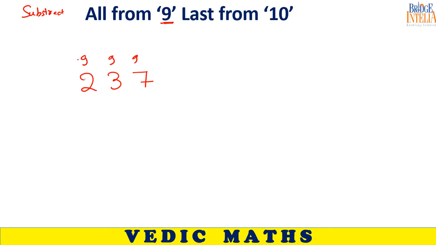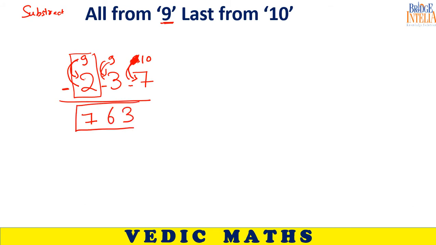So instead of 9, use 10 for the last digit. 9 minus 2, 9 minus 3, 10 minus 7. Deal with it one digit at a time. It becomes very easy: 7, 6, 3.